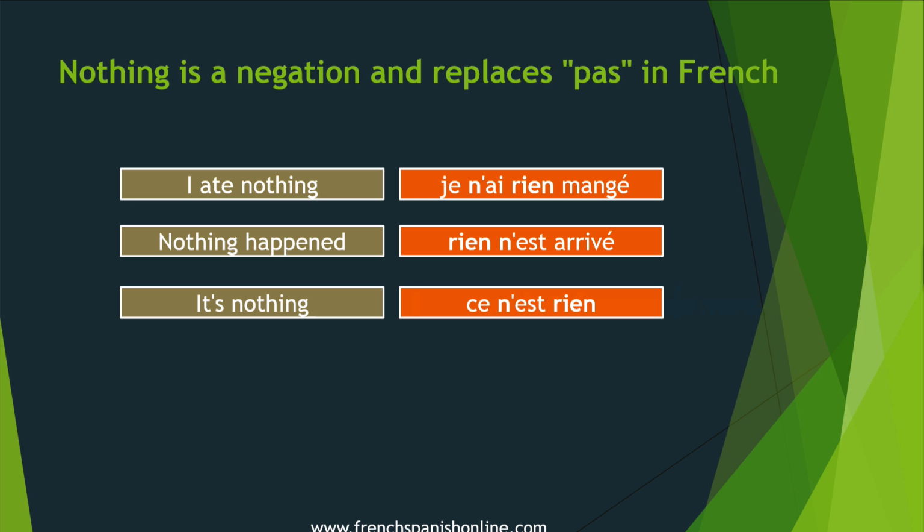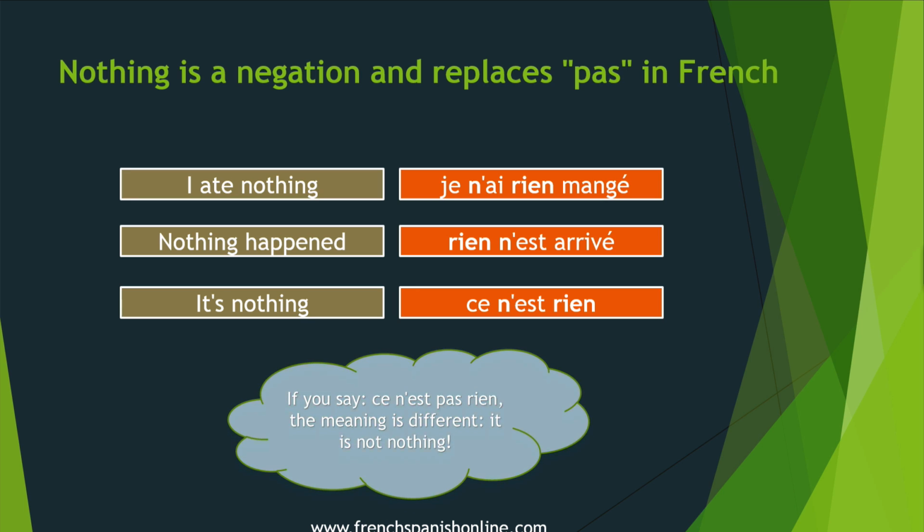Ce n'est rien. If you say, of course, ce n'est pas rien, because you want to translate the word pas, well, the meaning here is totally different. Actually, it's the opposite. Because ce n'est pas rien means it is not nothing, so it is something. And here you want to say it's nothing.